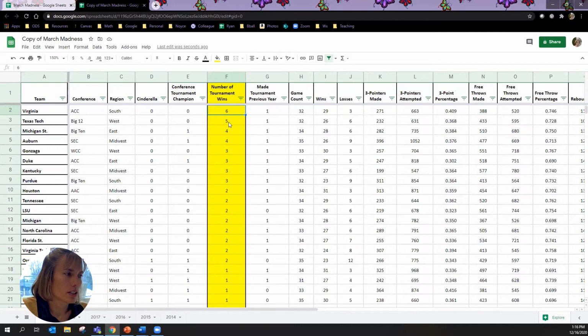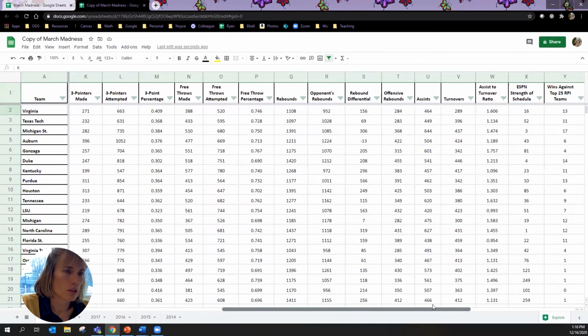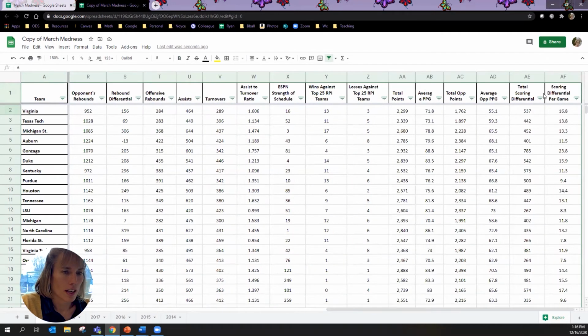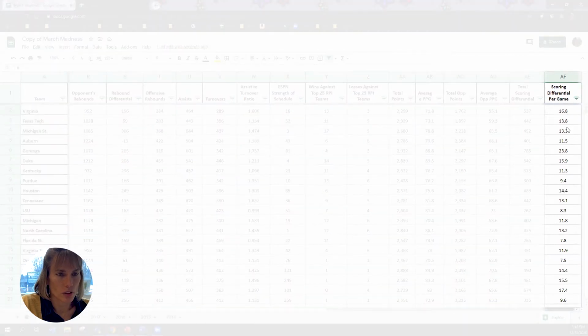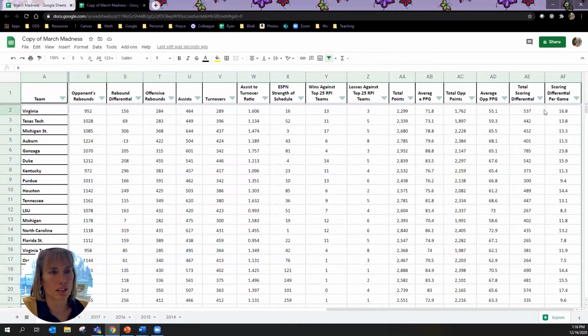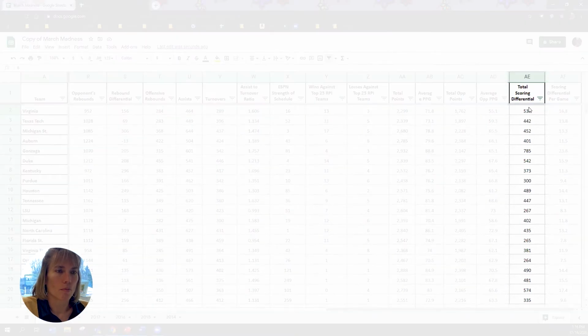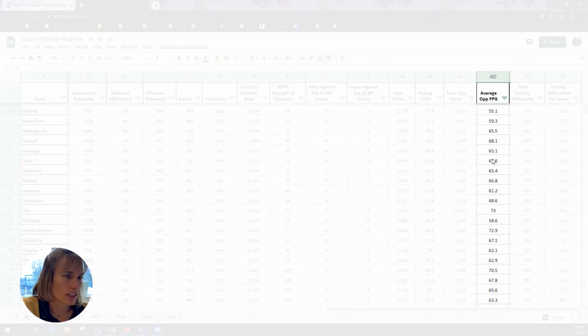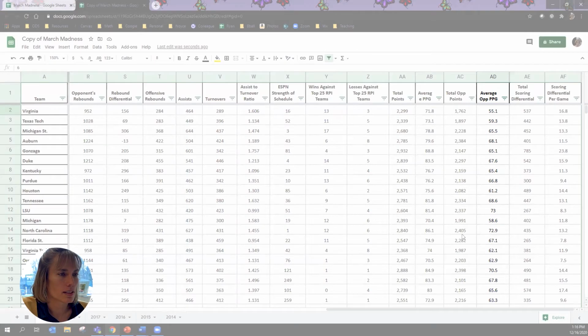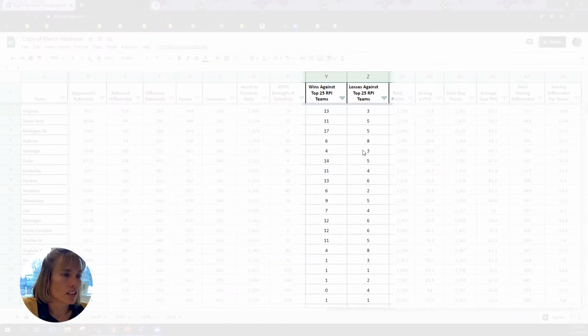If I have it sorted such that most wins are on top, then it's also interesting to scroll through the data, and there's a lot of it. And if you look at scoring differential that we were just using, there's a lot of variance in there. There's a lot of different scores in there, so I don't know that it's a super predictive statistic to include. Total scoring differential is similar in that it just takes the total points for the whole season. This would be how many points the other team was allowed to score, so this would be a measure of stronger defense. You could also look at losses or wins.